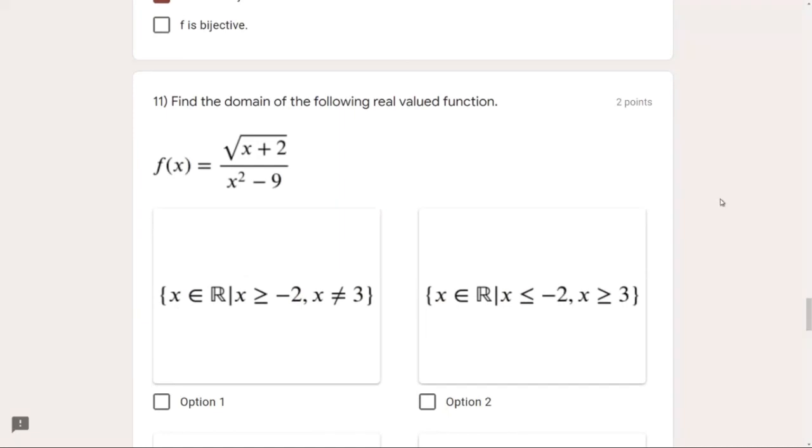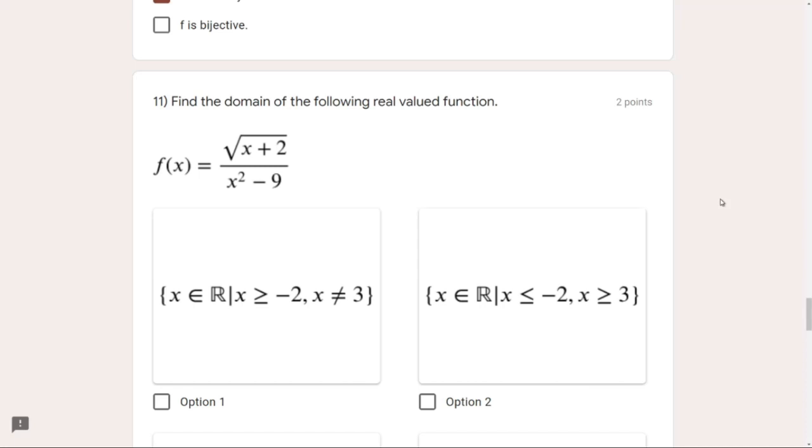If we see it is plus 2, that means the x value cannot be less than minus 2, because x has to be greater than or equal to minus 2. If I put x equals minus 2, plus 2 is 0, and if I go even a little lesser than minus 2, I would get a negative number. So that is not required. x is greater than or equal to minus 2. Before we proceed, first of all, we have to make sure we satisfy the second condition also, that is of the denominator.